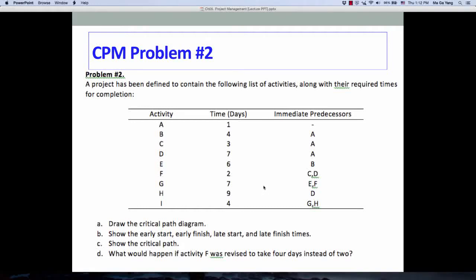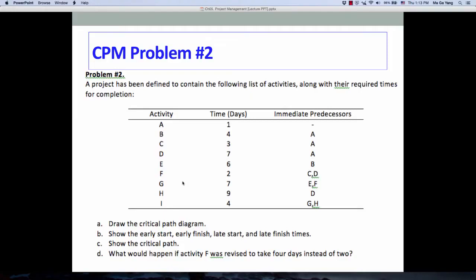Consider this problem too. All the questions are the same except the D. So we have 9 activities in this case, and each activity has different time durations. But what if activity F, some of these activities, was revised to take 4 days instead of 2 days? What would happen to the critical path in this project?